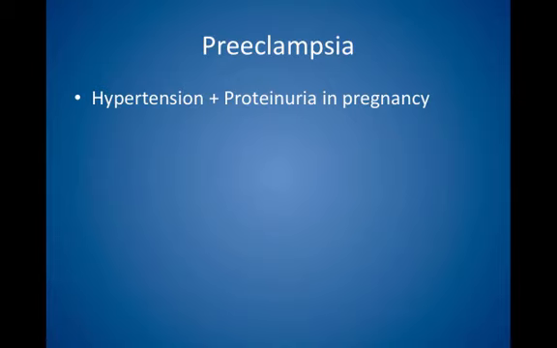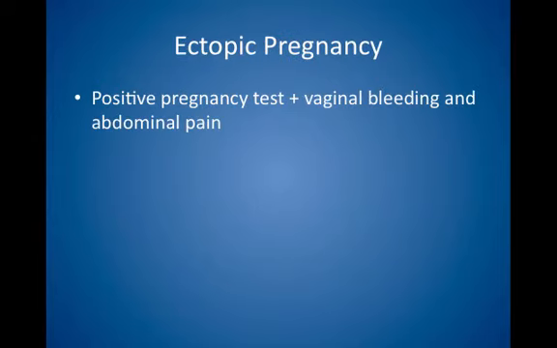Hypertension plus proteinuria in pregnancy equals preeclampsia until proved otherwise. Positive pregnancy test plus vaginal bleeding and abdominal pain equals ectopic pregnancy until proved otherwise. Order a pelvic ultrasound if the patient is stable.